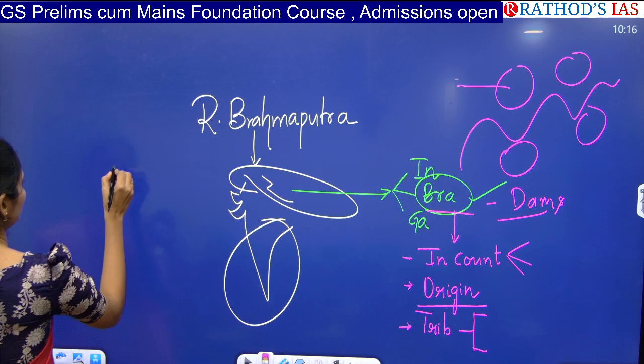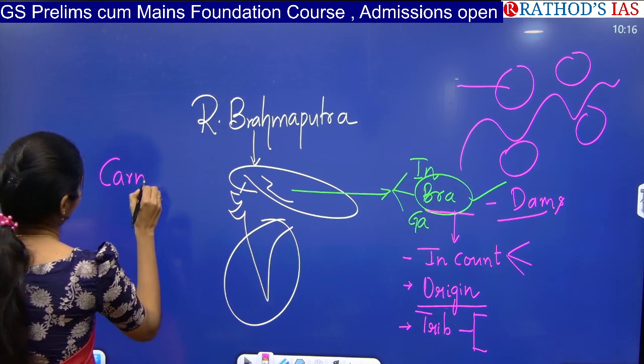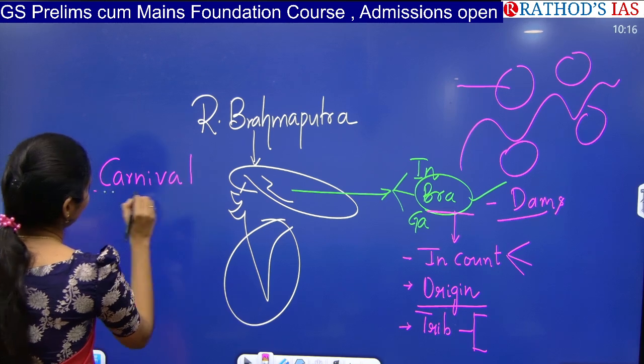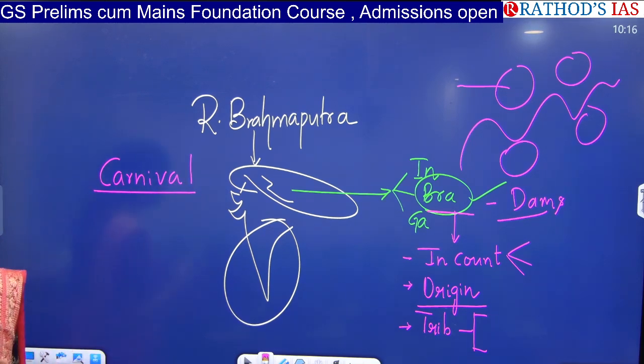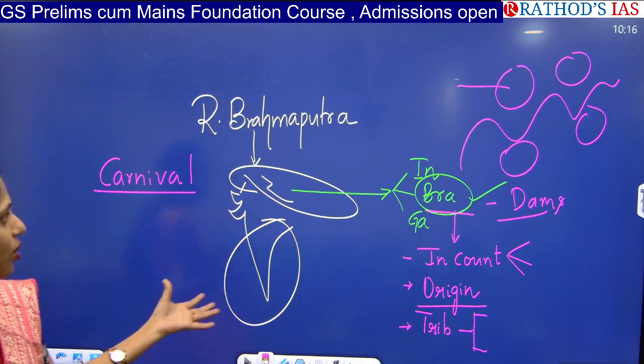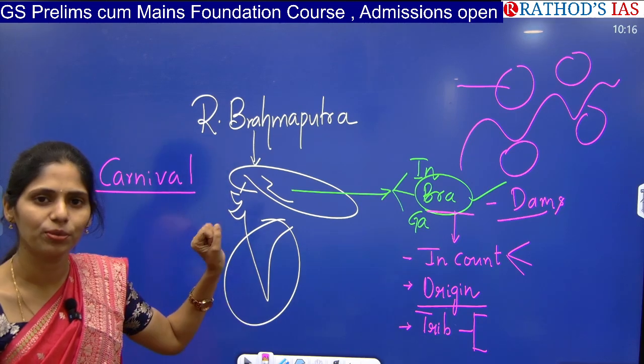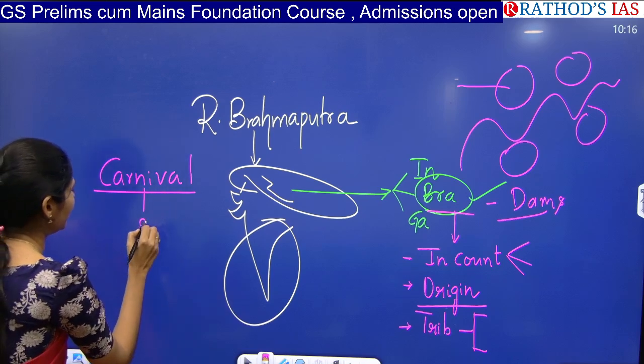And the next thing here is you have to see about this carnival. A carnival is nothing but celebrations which are normally done in open space. Now they are going to do it on the river bank of Brahmaputra, and this carnival is for 90 days.